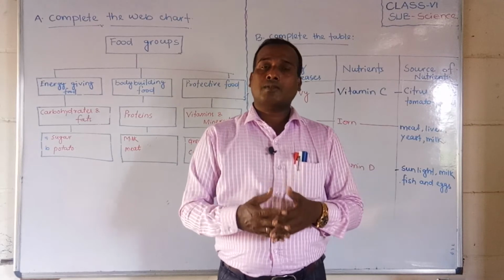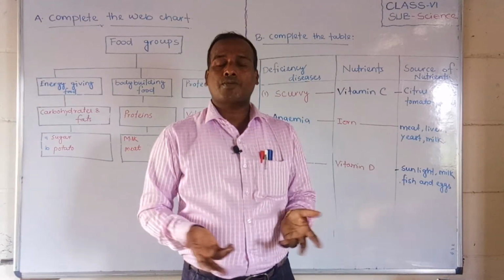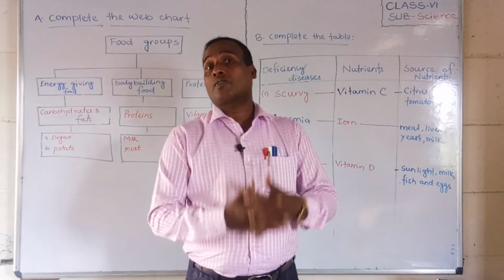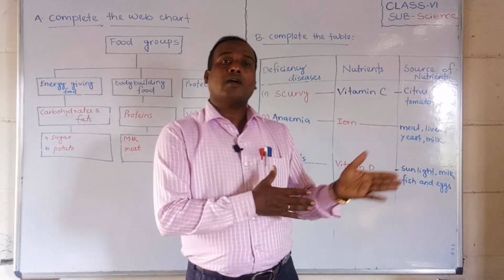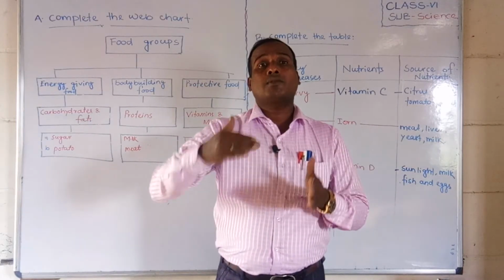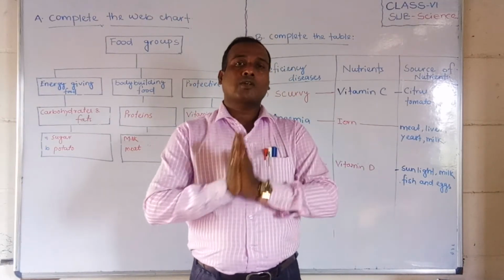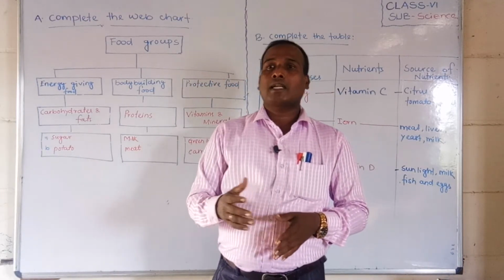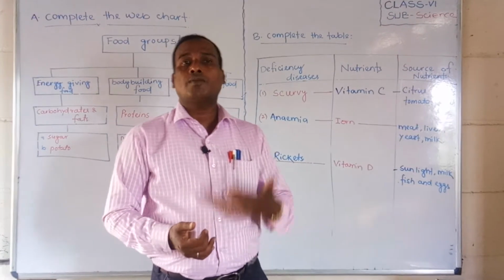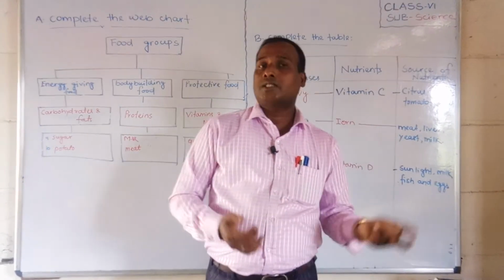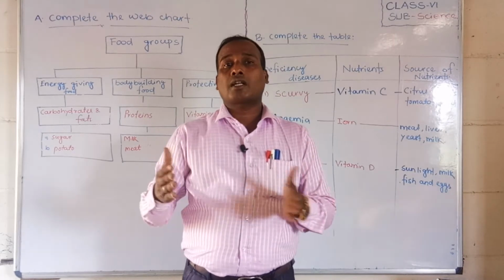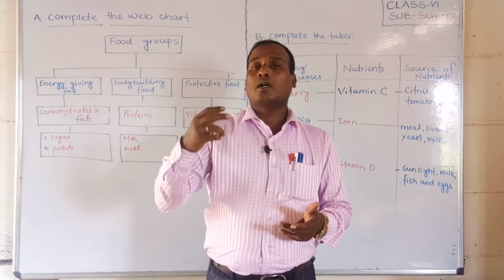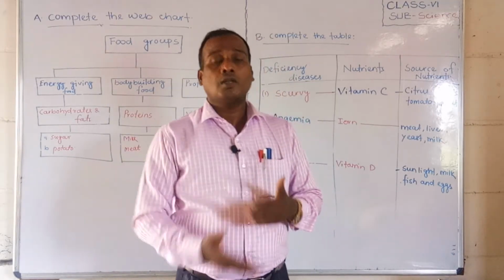So what are the vitamins? Already I have told you vitamins are of different types: vitamin A, B, C, D, E, and K. Already I have discussed in one chart which vitamins we are getting from where. Next we will go to the minerals. Minerals are also called protective food, and generally calcium, phosphorus, potassium, sodium, iron, and iodine are called minerals, and these also help protect our body from different diseases.